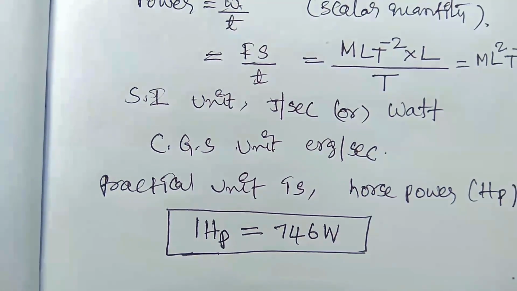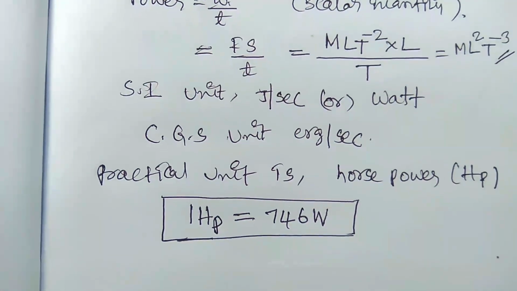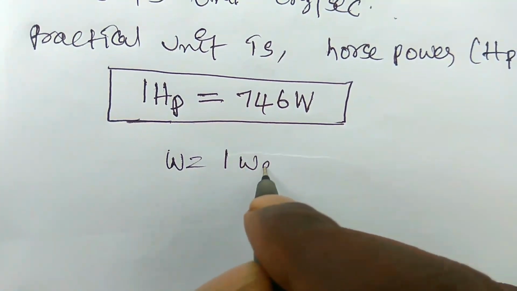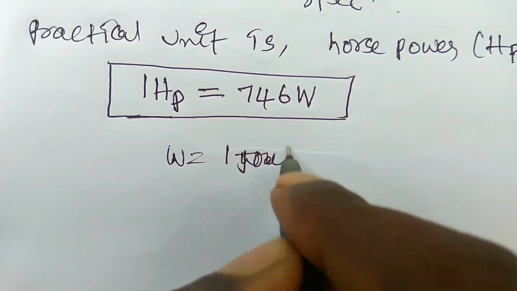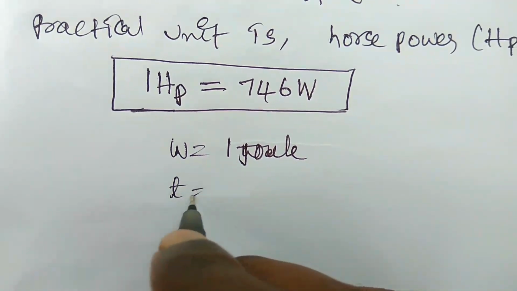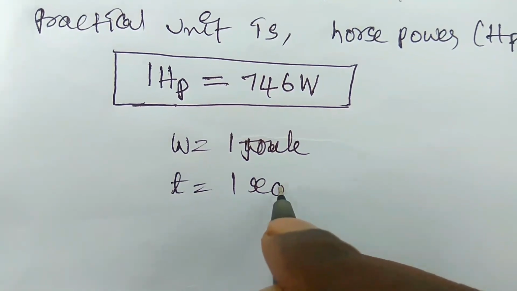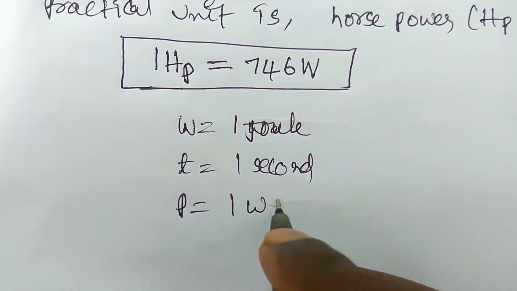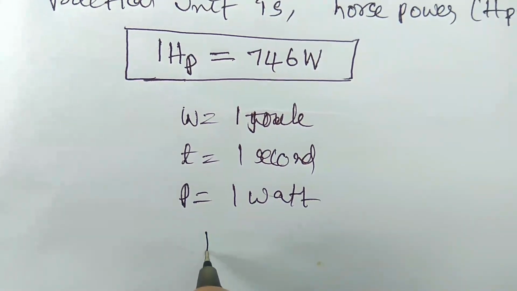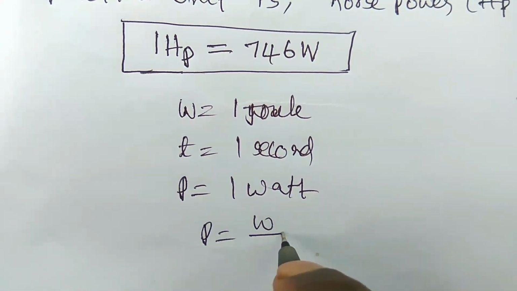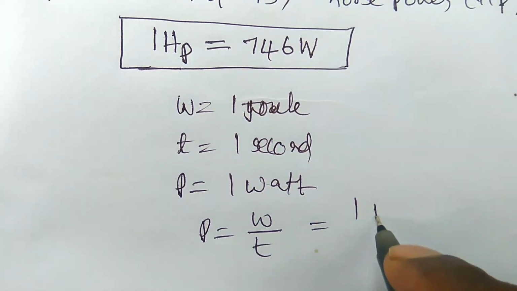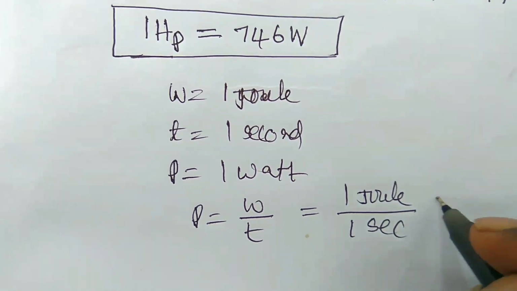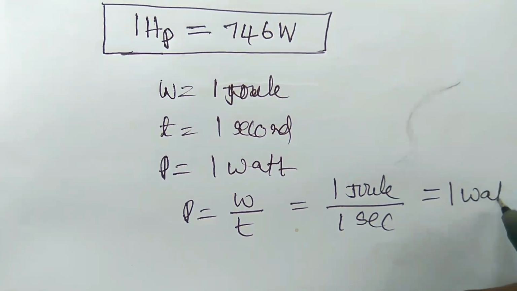Okay, if the work done is equal to 1 joule and time is equal to 1 second, then the power should be 1 watt. So power is equal to work done by time, which is 1 joule by 1 second, equal to 1 watt.